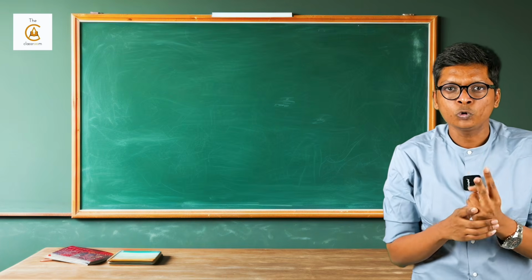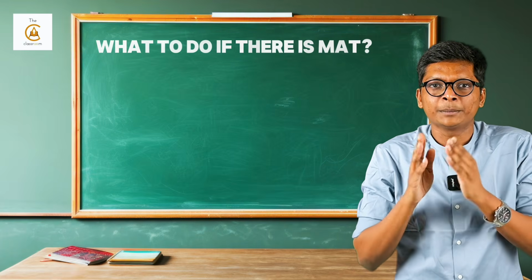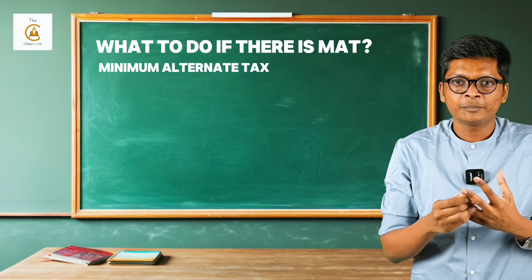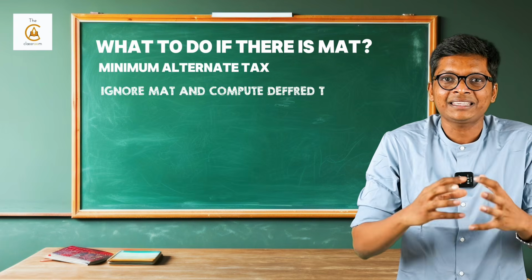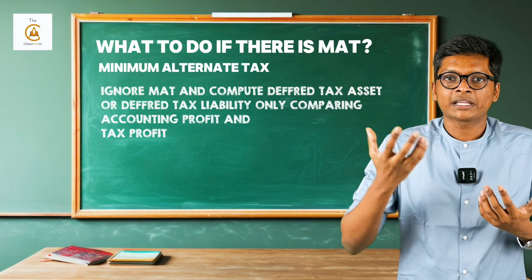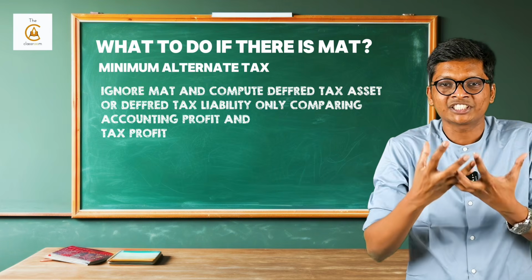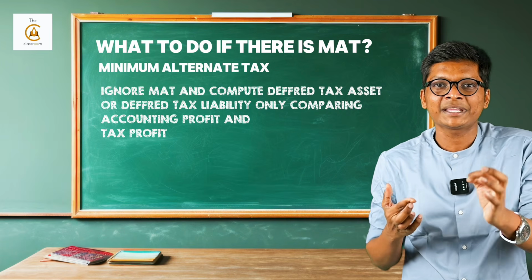This standard has two more concepts. One concept is what to do if there is MAT, minimum alternate tax. Very simple. The standard says ignore MAT and compute deferred tax asset or liability only by comparing accounting profit and tax profit, and don't bring MAT into this computation, because MAT is a tax of penal nature.